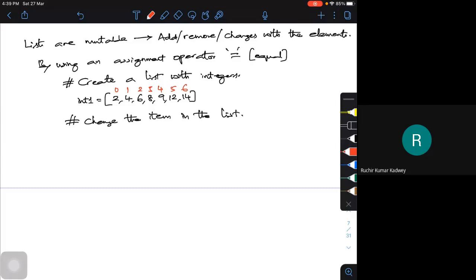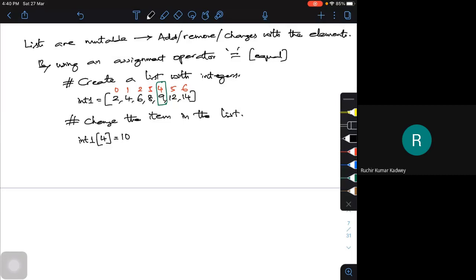Now, what do I want to change? I want to replace 9 with 10. What is the list name? It is int1. So I go here, int1, and the index for that is 4, is equal to 10.